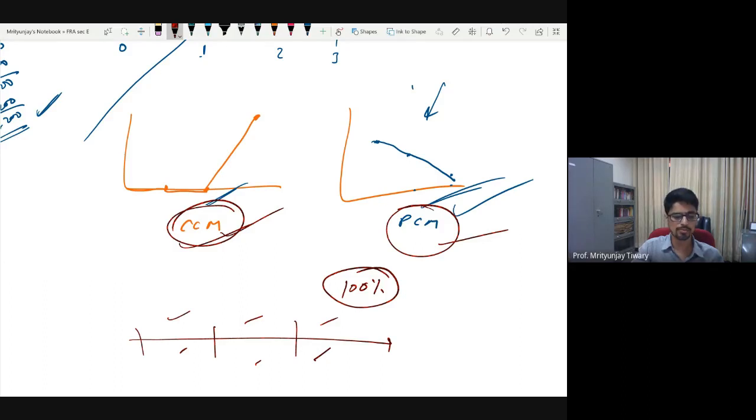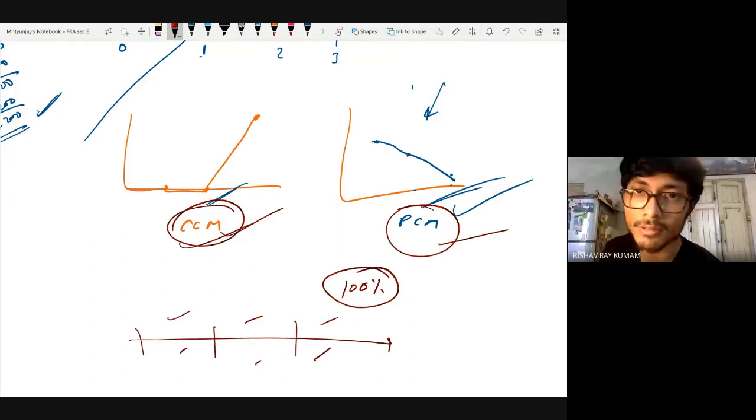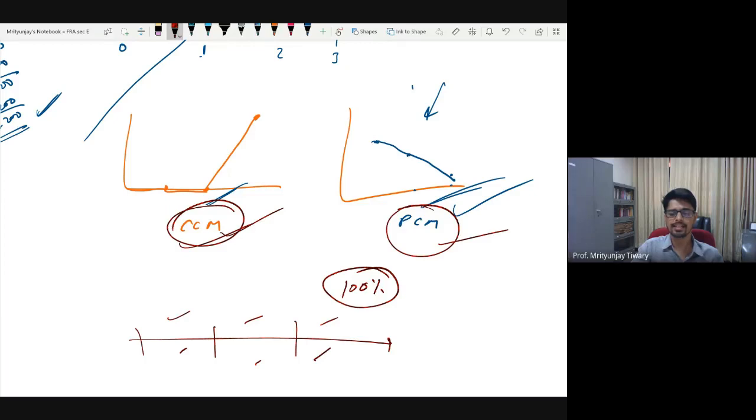Software development. Elaborate a little bit. Software development, because it's very difficult to measure exactly how much is done. Let us leave R&D projects, because in R&D projects you are not even sure whether you will get anything at the end of it or not. Ignore R&D. R&D is a different ballgame altogether. Anything else?